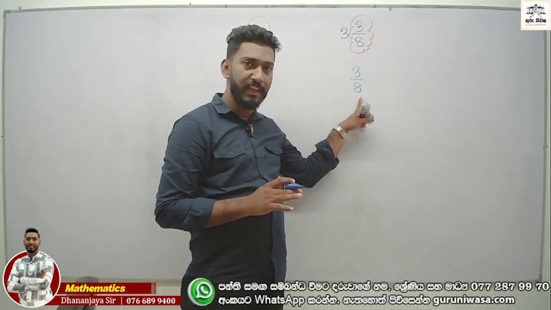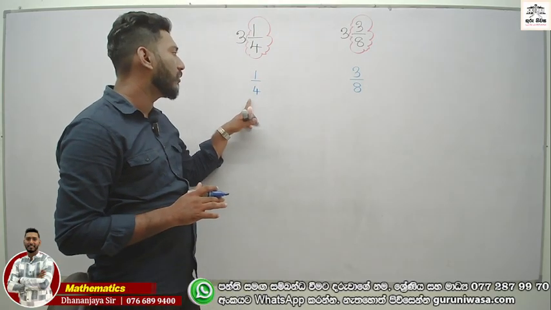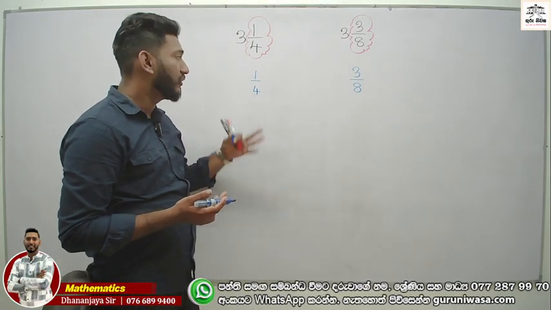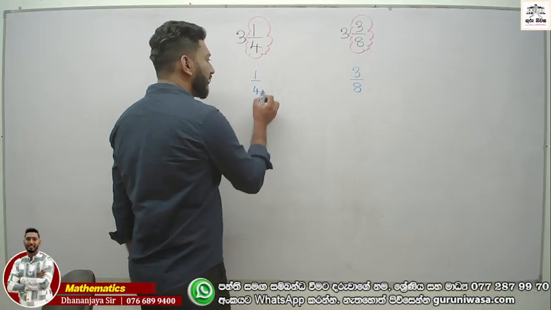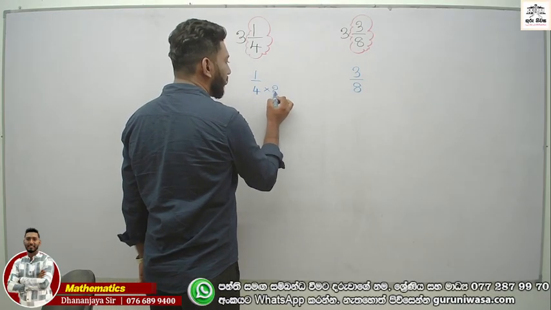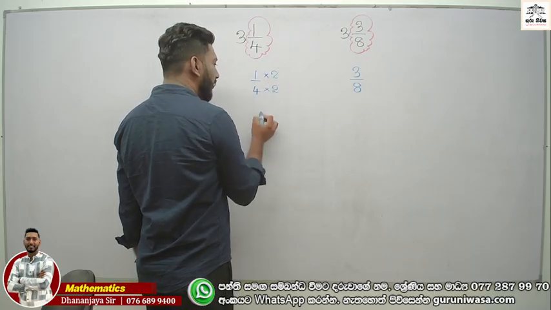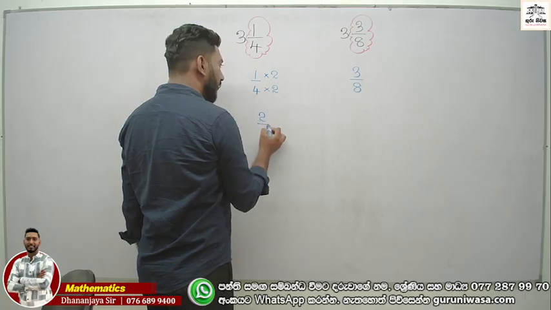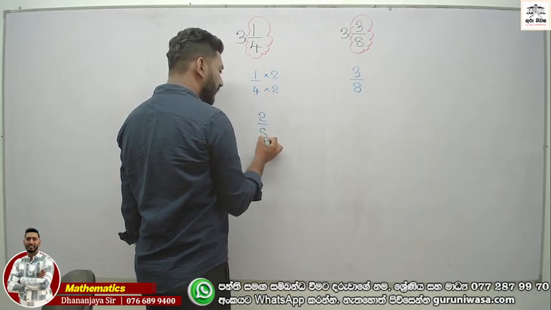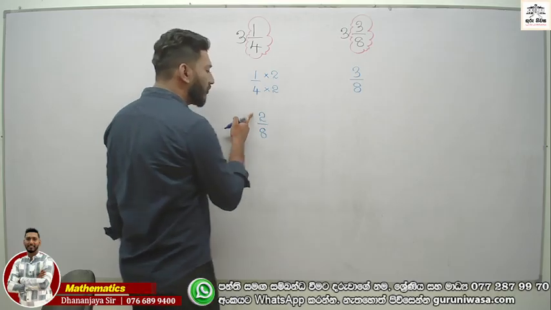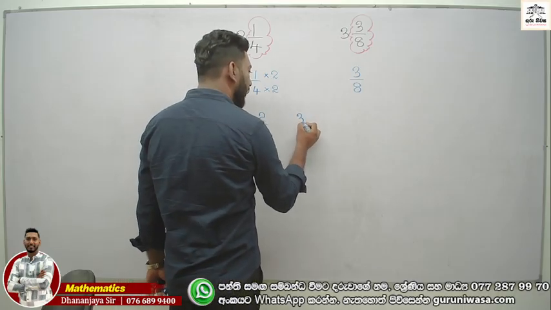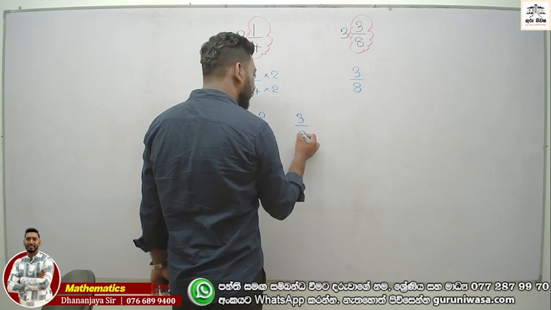And this is 8. You need to change 4 into 8. Therefore, you can multiply by 2. Now the answer becomes 2 times 1 is 2, 2 times 4 is 8. Now, you know 2 over 8 is less than 3 over 8.